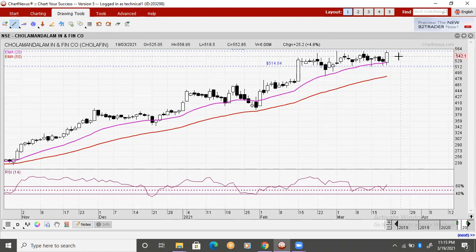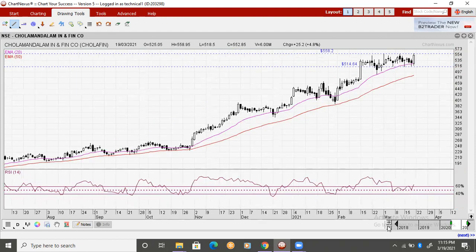We want a strong breakout above 558 level. Target can be 595 to 600 in coming trading sessions. So look for this counter as well.